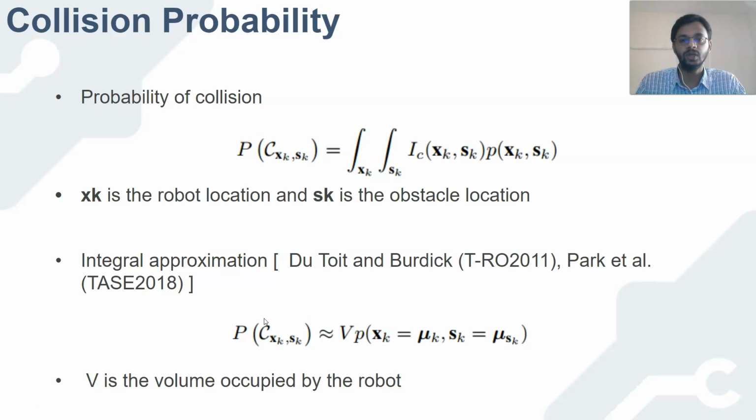In such a case, the collision probability can be written as a double integral, where IC is the indicator function, which is basically 1 when there is a collision between the obstacle and the robot, and P is the joint probability distribution between the robot and obstacle locations. There exist integral approximation methods which approximate this integral to compute upper bounds, or in some cases lower bounds, where V is the volume occupied by the robot. However, we now compute an exact expression for this collision probability.